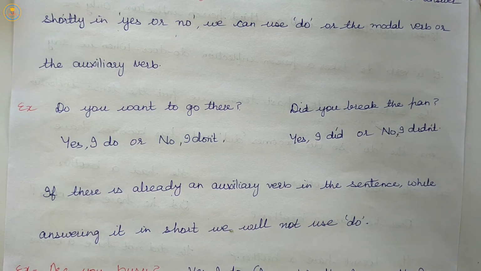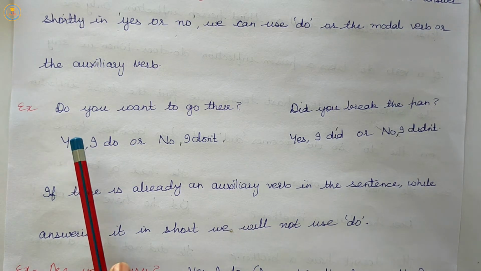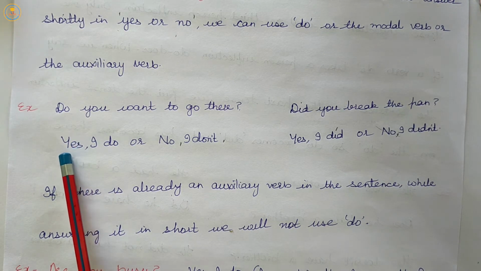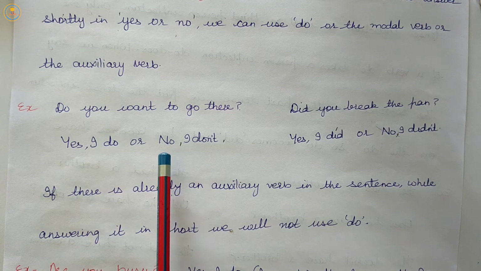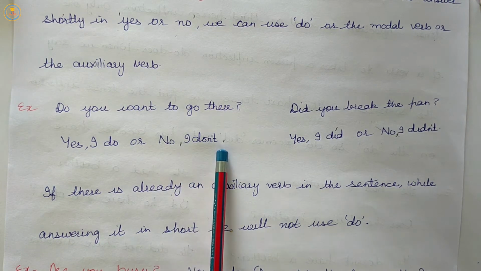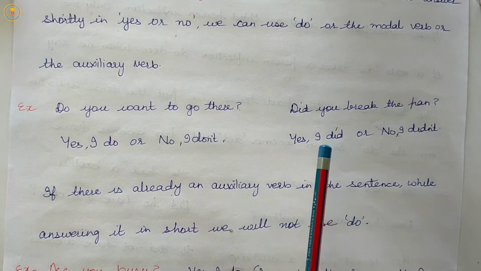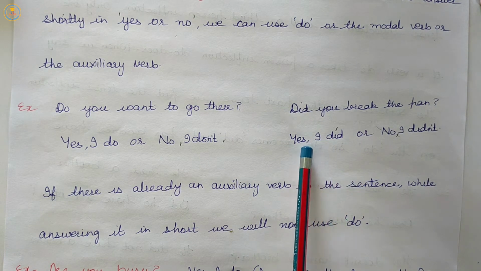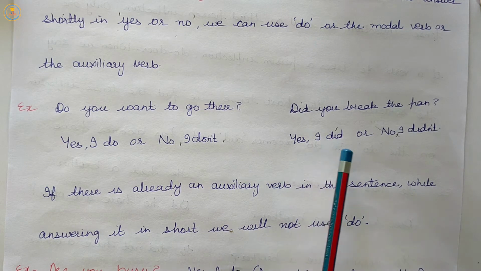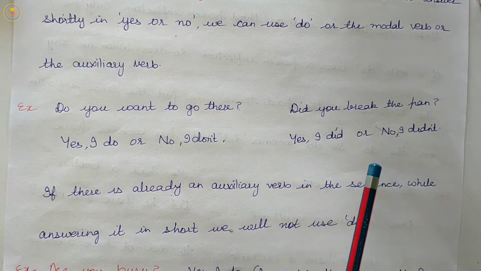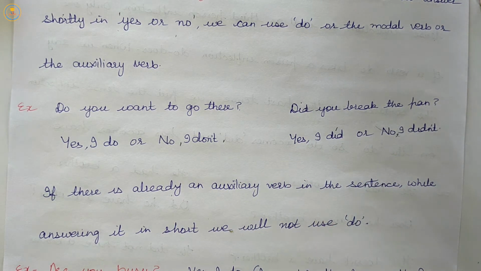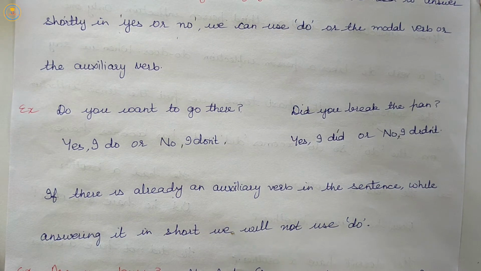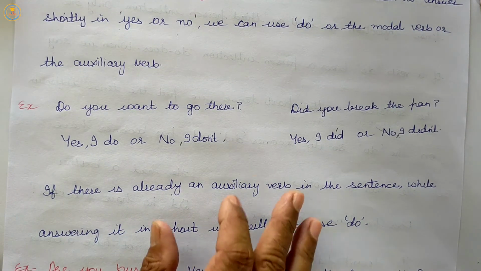So here for positive, yes plus do, negative, no plus do plus not. If the tense is past, then positive will be yes plus did, negative no plus did plus not. So if there is already an auxiliary verb in the sentence, while answering it in short, we will not use do.